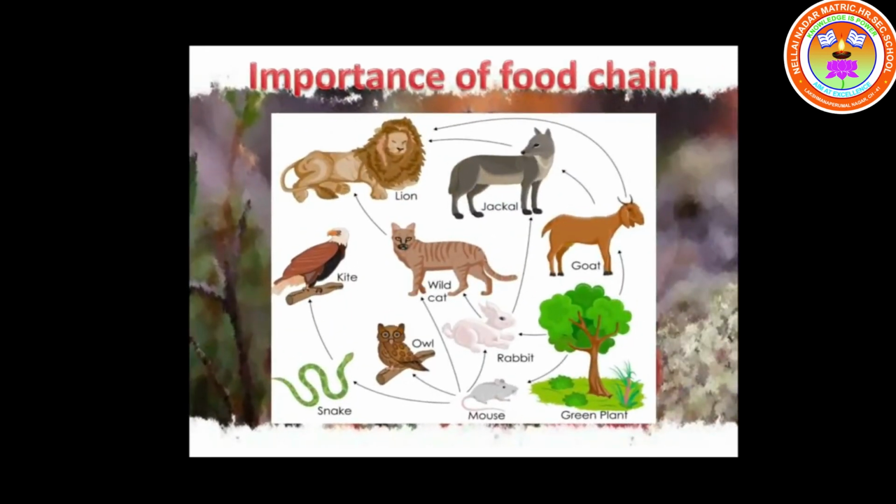So now let us see some of the importance of food chain. Why is food chain important? Learning food chain helps us to understand the feeding relationship and interaction between organisms in any ecosystem.